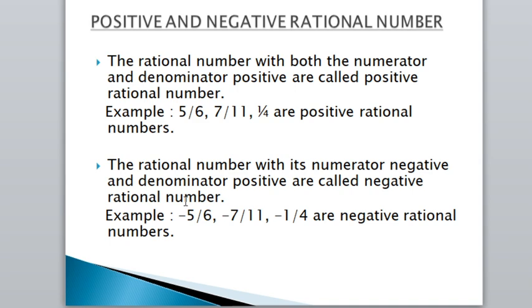So to find a negative rational number, always remember, if the numerator is negative and the denominator is positive, only then it is called a negative rational number. The examples given are minus 5 by 6, minus 7 by 11, minus 1 by 4.